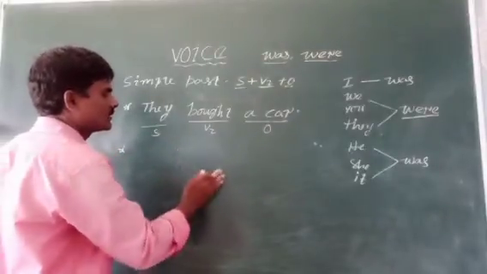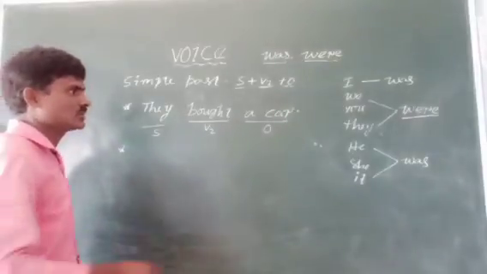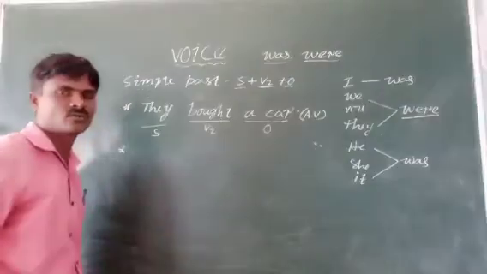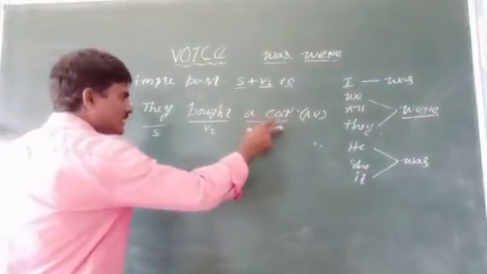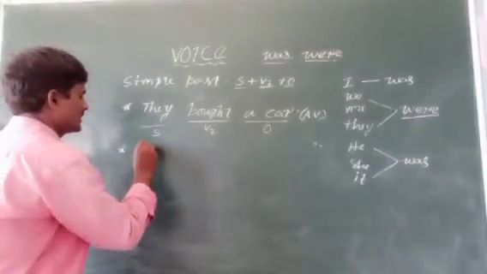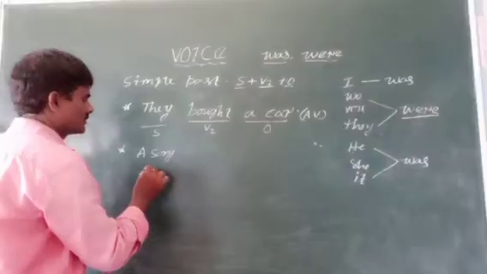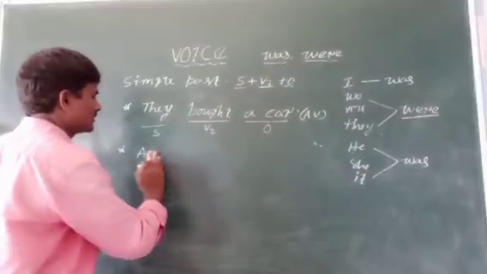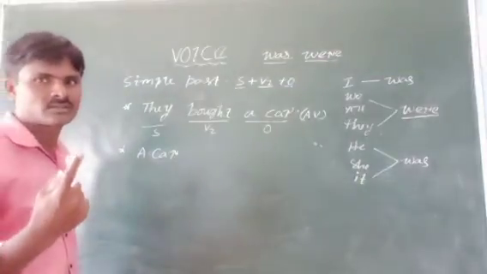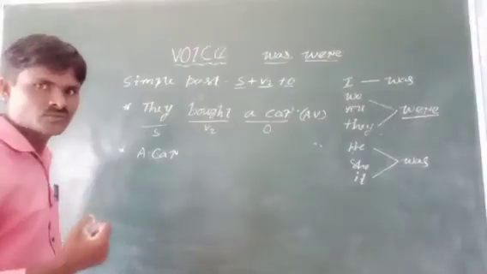They bought a car. This is active voice. You have to follow the rules. What is the rule? You have to bring the object in place of the subject. A car is one car, so what will you use?